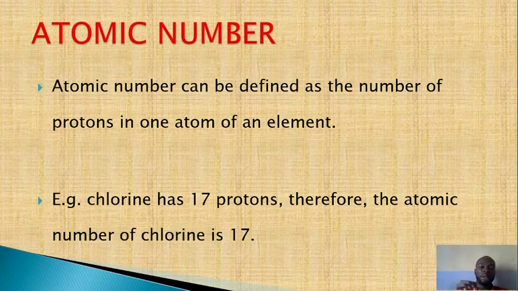Now, in this case, chlorine, which has 17 protons, also has atomic number 17. That means if hydrogen is atomic number 1, therefore hydrogen possesses 1 proton and 1 electron. If helium is atomic number 2, that means helium has 2 protons and 2 electrons. If lithium is atomic number 3, that means lithium has 3 protons and 3 electrons. So if you keep counting, oxygen atomic number 8, that means oxygen has 8 protons and 8 electrons. So the number of electrons is equal to the number of protons in a neutral atom, and it is equal to the atomic number.